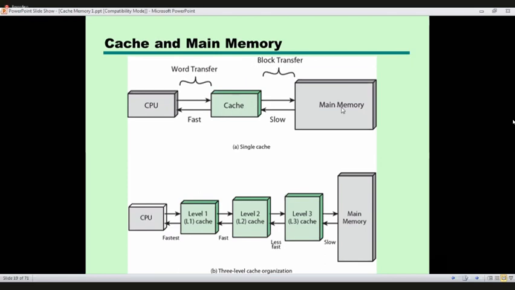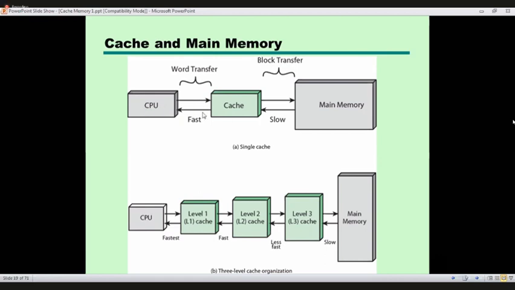We have to go to the main memory, pick the block and paste it in the cache. We take the first word for processing, and in the next iteration we will need the second word.